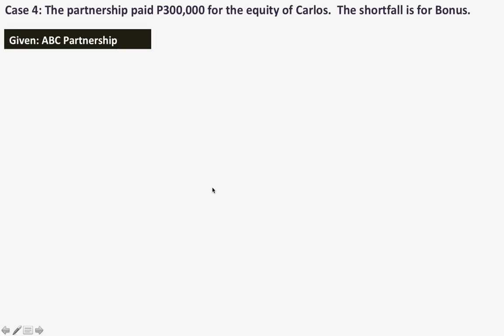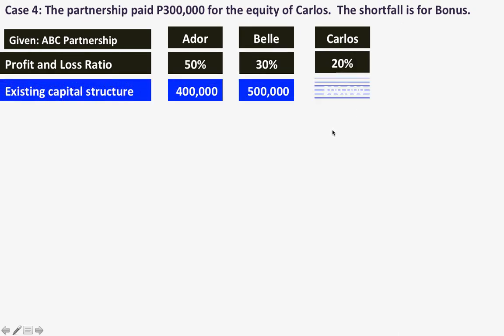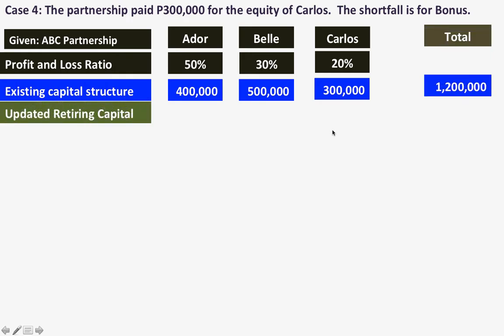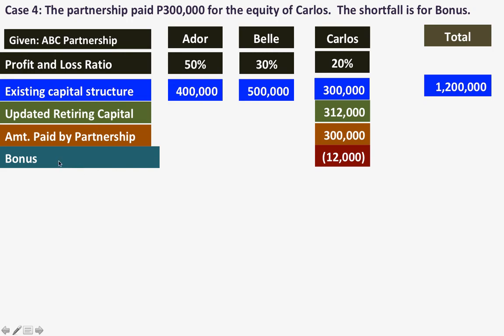Okay, let us move on. Same thing in this situation. 300,000 was paid to Carlos, and the equity of Carlos is 312,000. However, on this assumption, we will attribute this as bonus. So let us have the information that we have. The amount paid by the partnership is 300,000. So there is a shortfall of 12,000, and this is bonus, okay? Since we are paying less, the bonus is given to the remaining partners, okay?